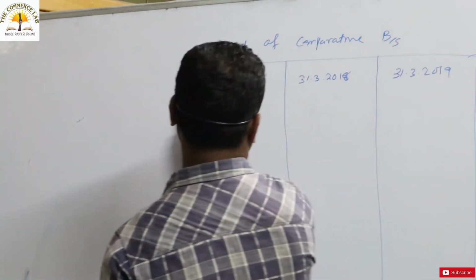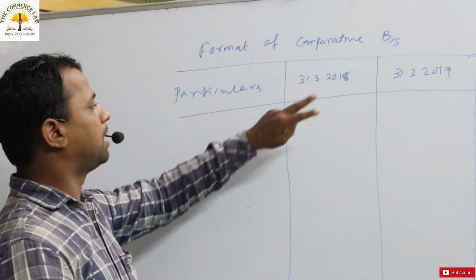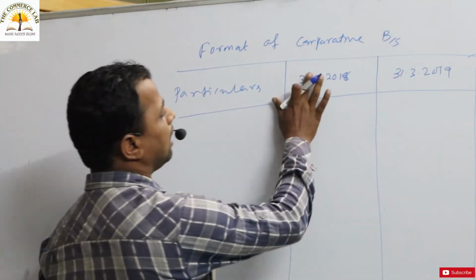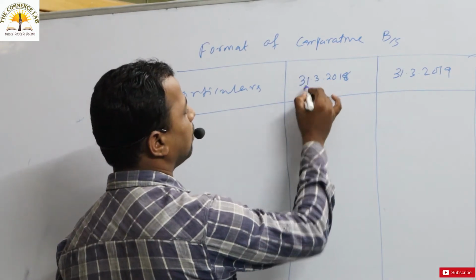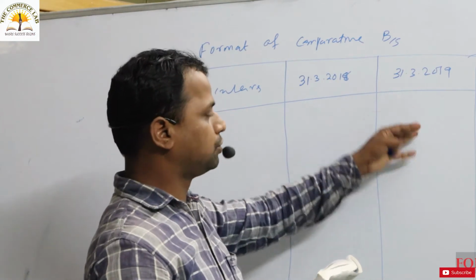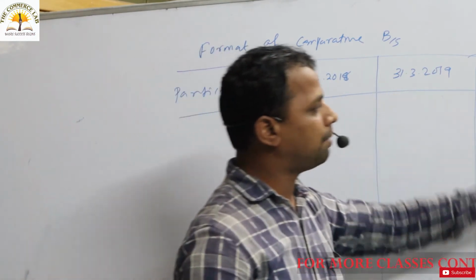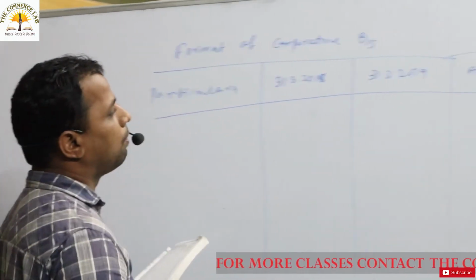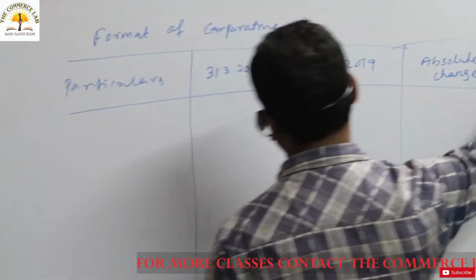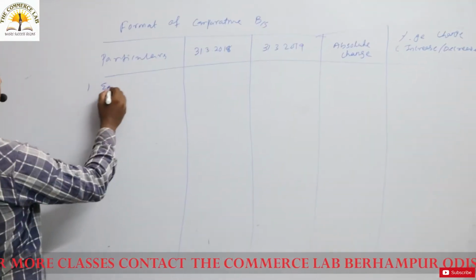So what will be there under the format of the comparative balance sheet? The particulars column, and the previous year and current year figures. Let's take the current year as 2019 and the previous year as 2018, and with this format one has to prepare the comparative balance sheet.